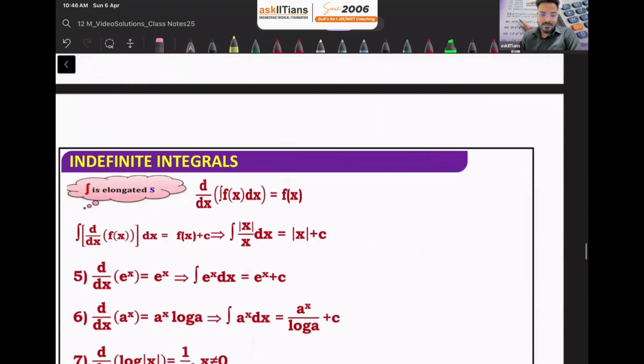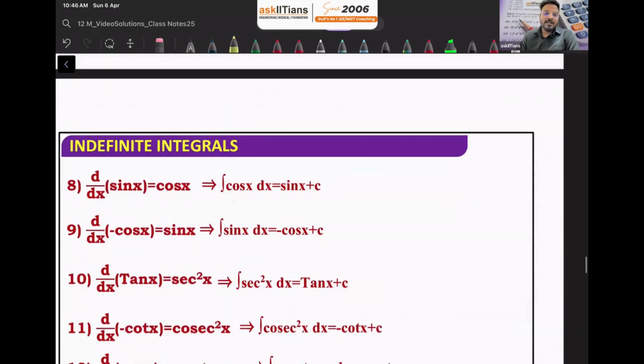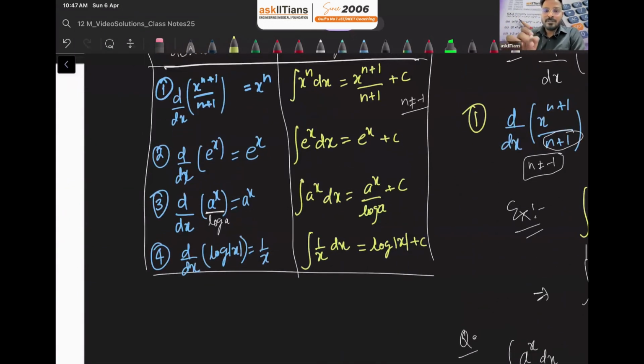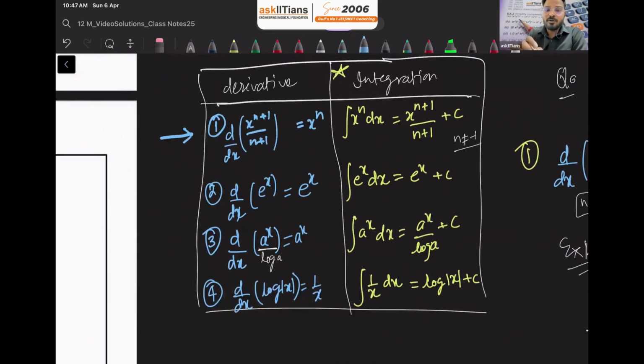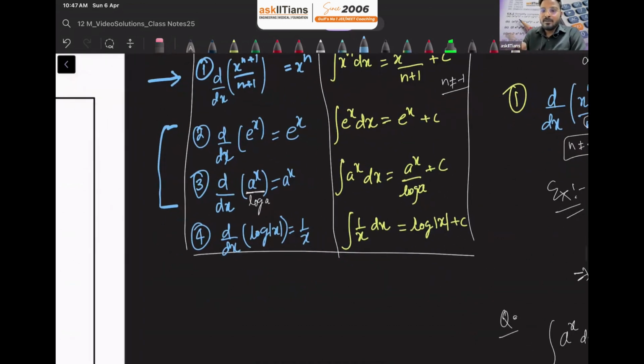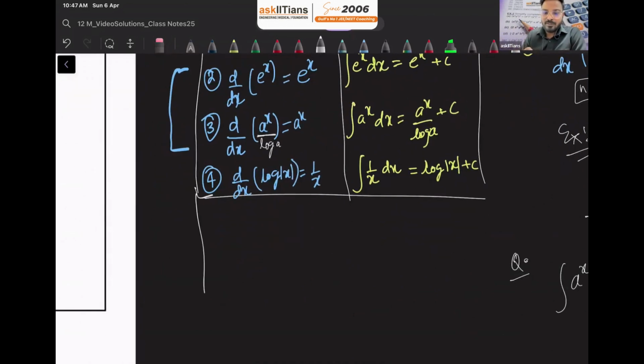Okay? Yes. Then the next formula is the integration of cos x. So now we are moving on. First we talked about polynomial or algebraic integration, then we discussed exponential integration, and then we moved on to logarithmic integration. Now we are going to talk about the formulas of trigonometry. If trigonometric functions are given, then how are we going to integrate all of those?